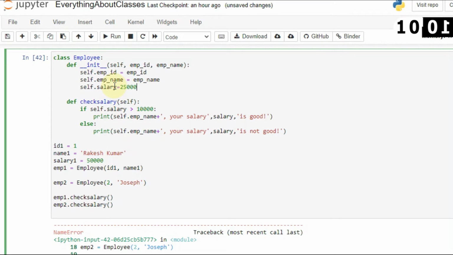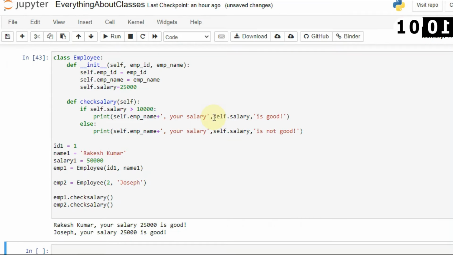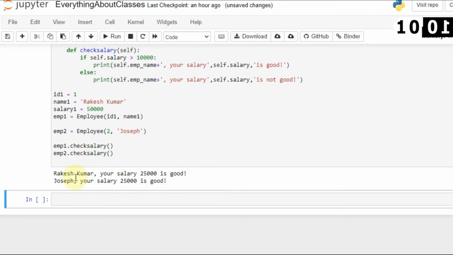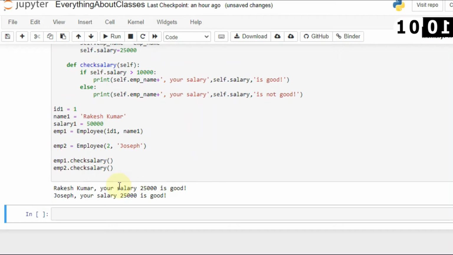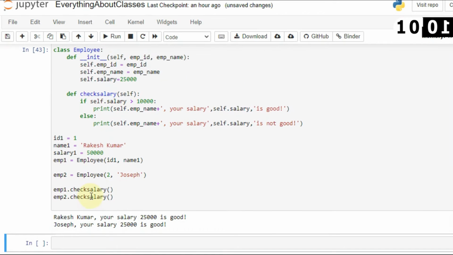Why is it not accessing? Okay, here you can see it is a shift salary, so I have to use self.salary here as well, and here I have to use self.salary as well. Now if I run this, it will not show me any error, and here you can see Rakesh Kumar, your salary is 25,000, is good. Joseph, your salary is 25,000, is good.